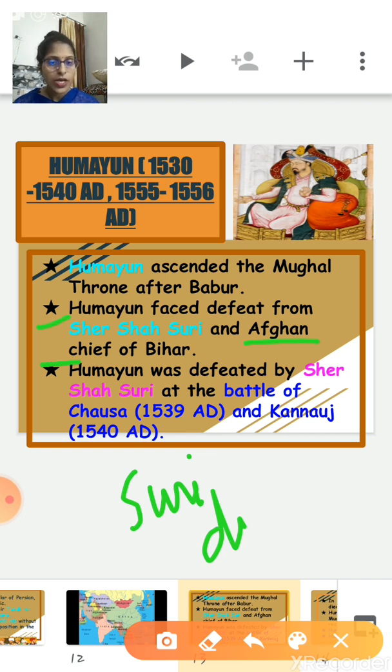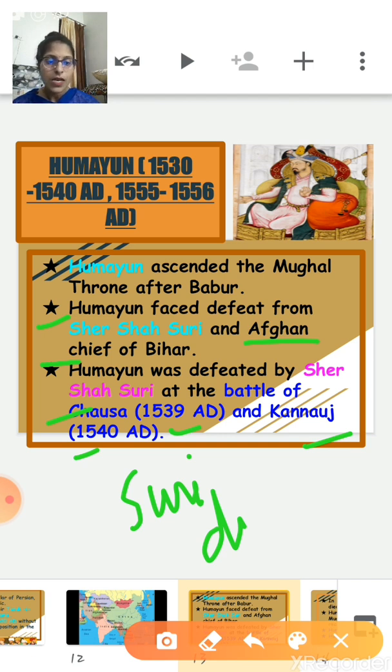Sher Shah Suri defeated Humayun in two battles. First, the Battle of Chausa, fought between Humayun and Sher Shah Suri in 1539 AD. The second is the Battle of Kannauj, fought in 1540 AD. In both battles, Humayun was defeated by Sher Shah Suri, forcing him to flee. Humayun fled to Iran, and in Iran he received help from the Sabit Khan.